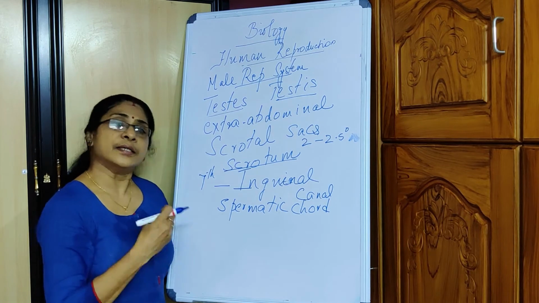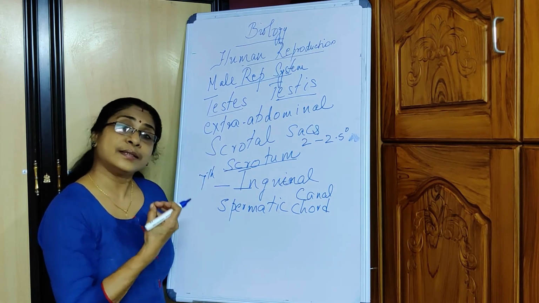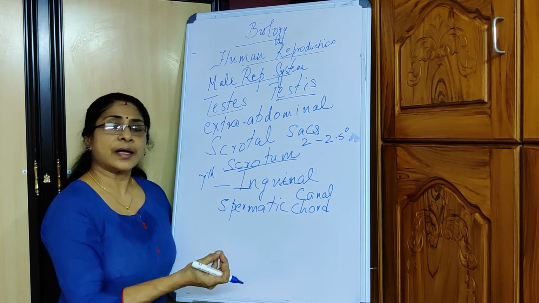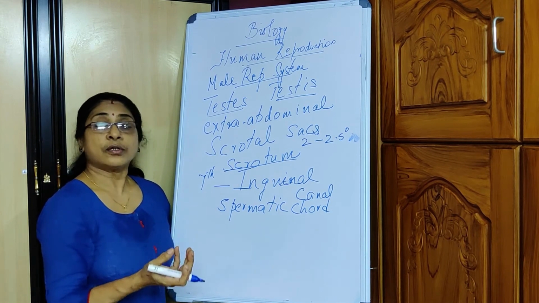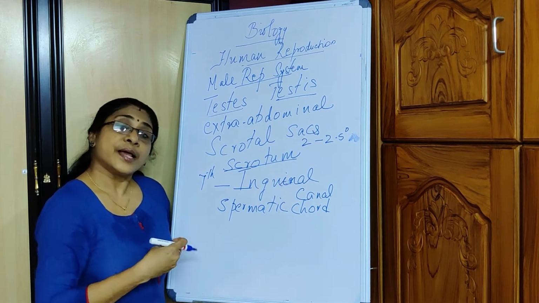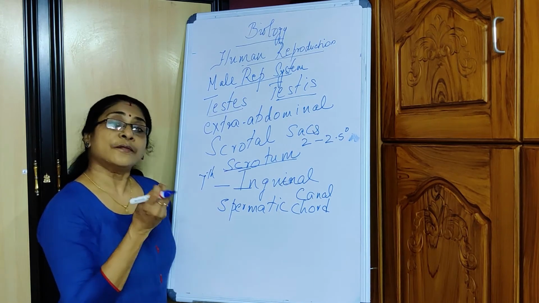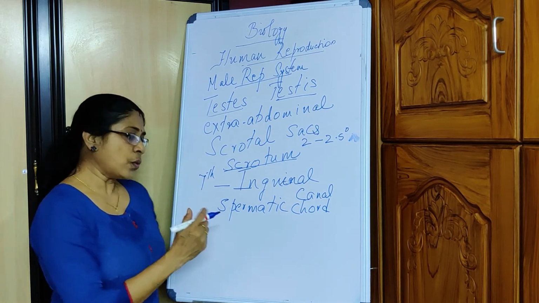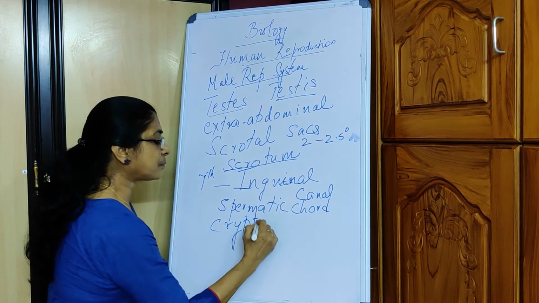In some individuals, due to certain reasons, the testis fails to descend down and it remains within the abdominal sac. So soon after birth, probably when the testis has not relocated, it may require surgical intervention for correction. The failure of the testes to descend down is a condition known as cryptorchidism.